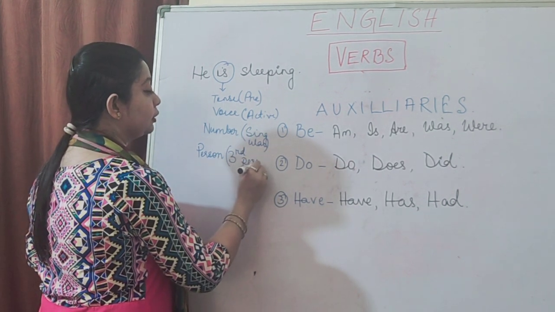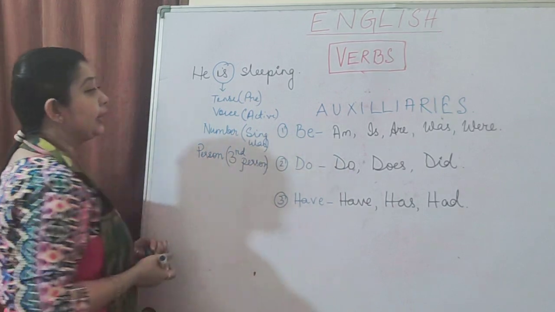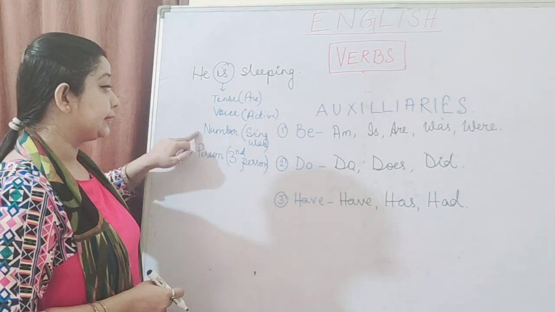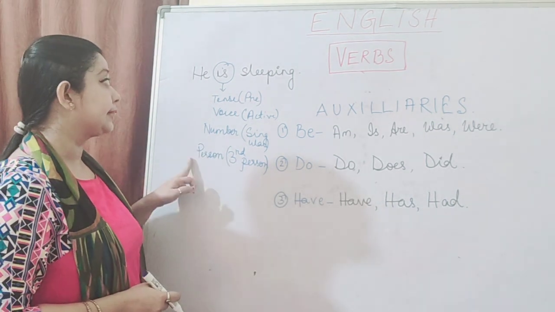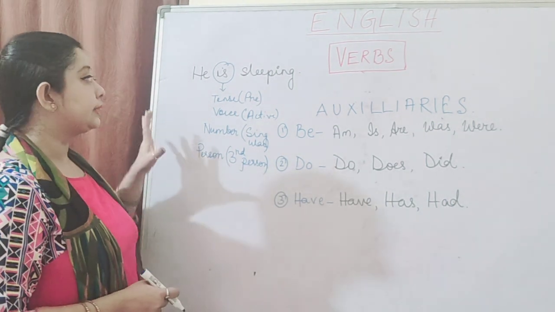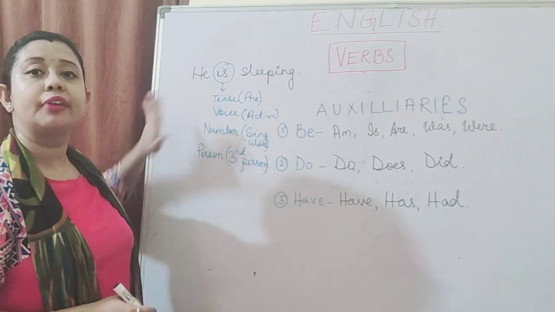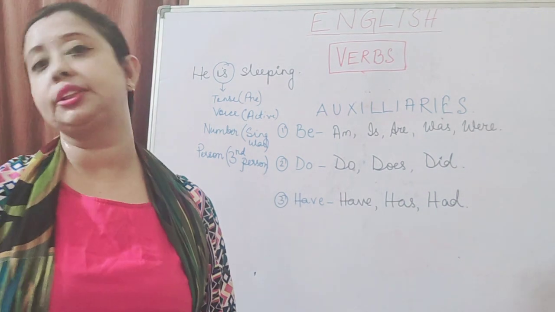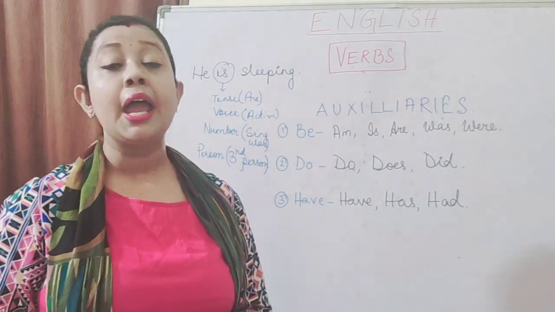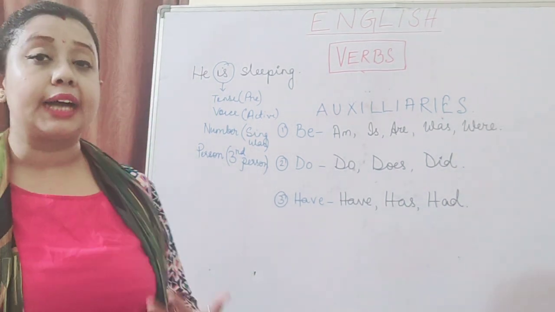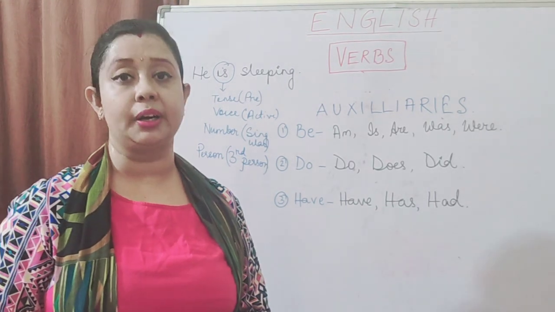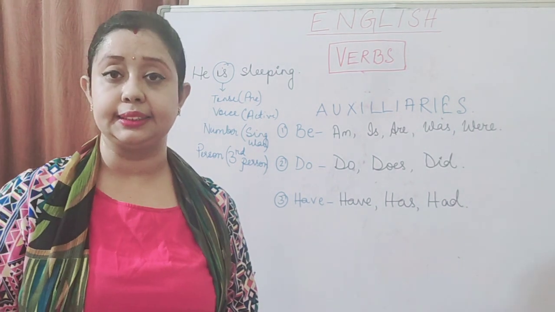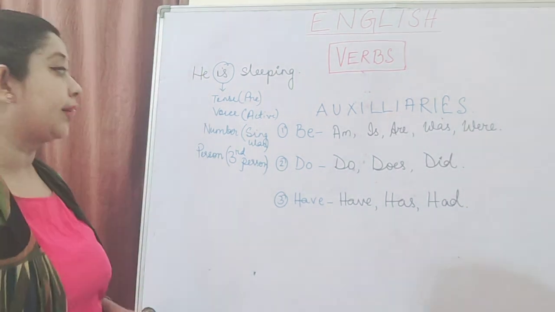So see, what does an auxiliary do? It tells us the tense, it tells us the voice, it tells us the number, and it tells us the person. So this is a very important function of an auxiliary verb. But there is another important function of an auxiliary. An auxiliary starts working as a main verb when there is no main verb in a sentence. Now let me clarify this to you.